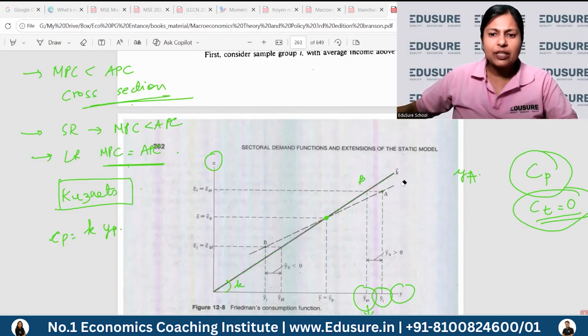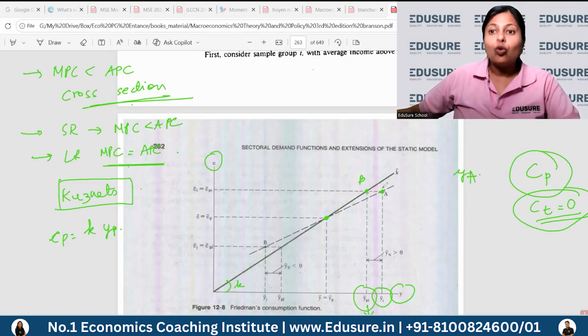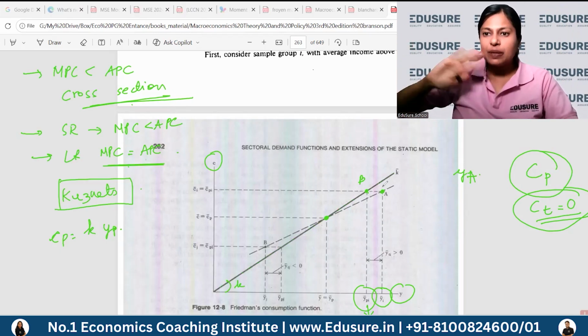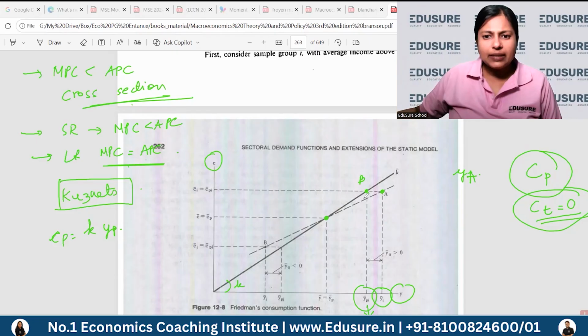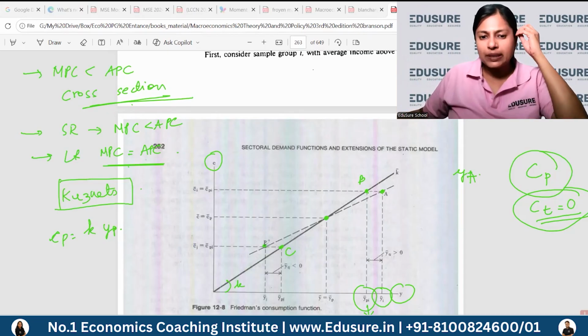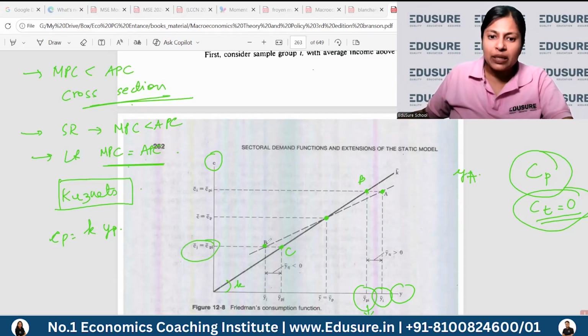So then what he said is that in a particular year, your income can increase to here, but your consumption will stay the same. It will be according to your permanent consumption pattern only, because on average, the transitory components of people will cancel out. So you can shift from point B to point A temporarily in the short run. Then another section of population whose regular permanent income is C had a lower income this particular year, but their consumption will still be according to their permanent income. So it will just be a transfer from point C to point B.